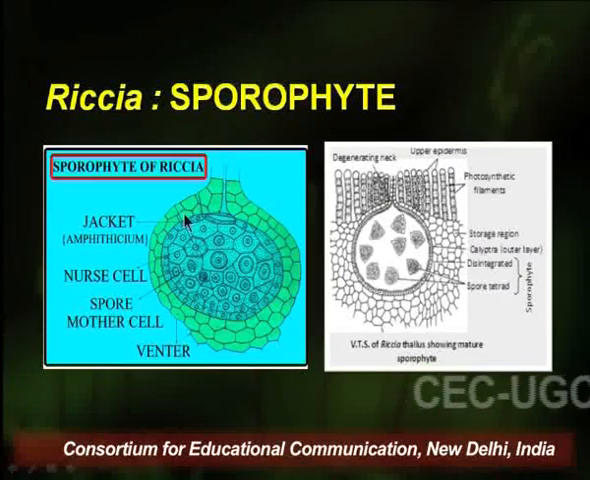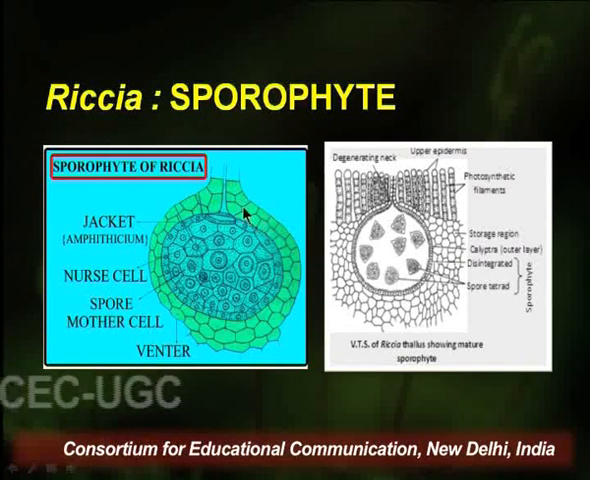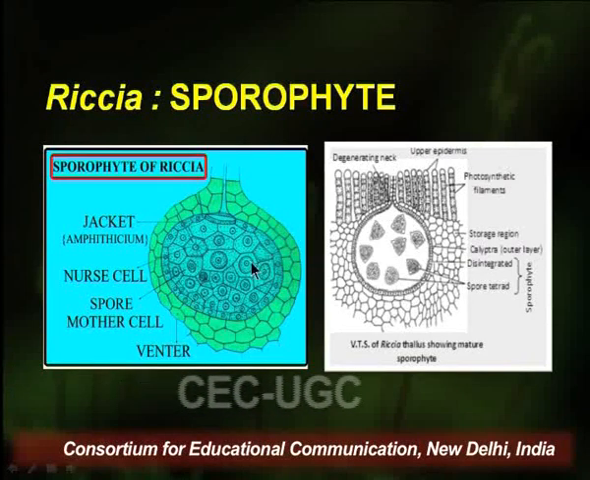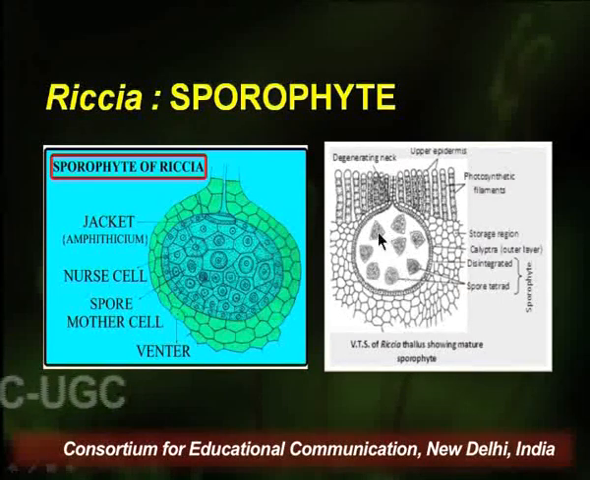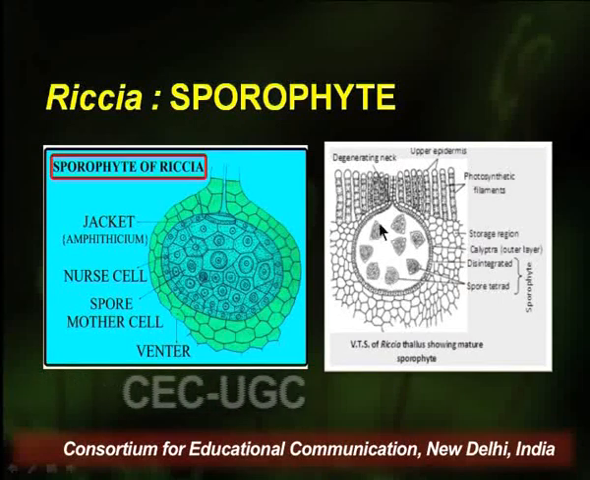In the diagram, we can very well see a sporophyte of Riccia which has a single jacket, also called the amphithecium, nurse cells, and inside them are present spore mother cells. At maturity, these spore mother cells form spore tetrads.